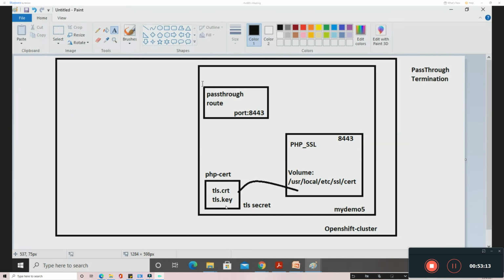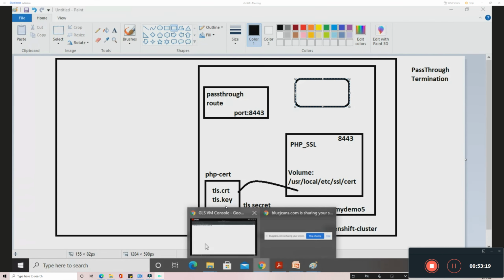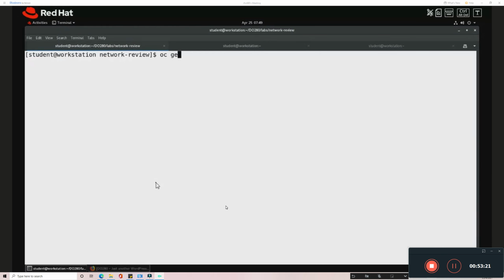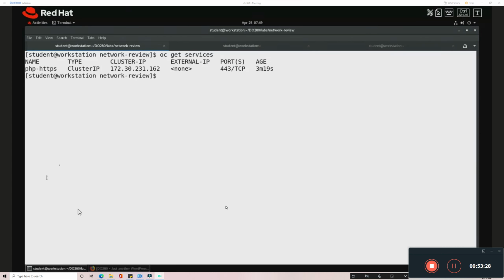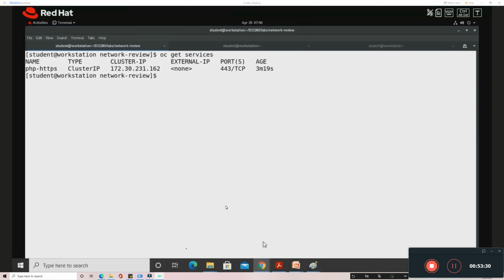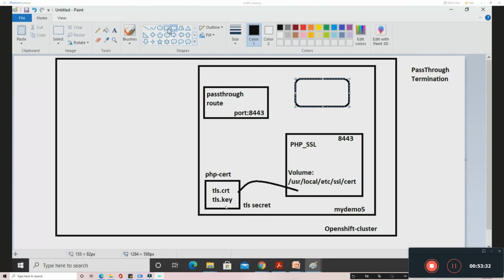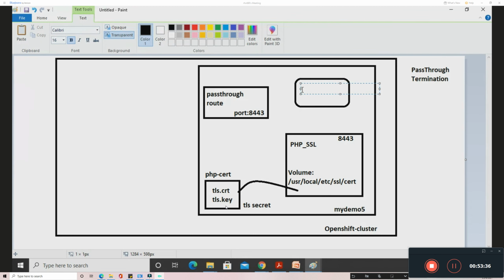And always when you are creating a route, you will create it for a service. So the service is already created, with the name given in the declarative file. The name of the service is php-https. You can look at the name. For this service only we are going to create the route. So I have to mention the service name here. php-https is the service name.